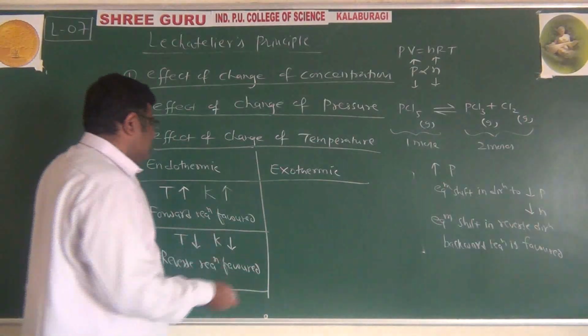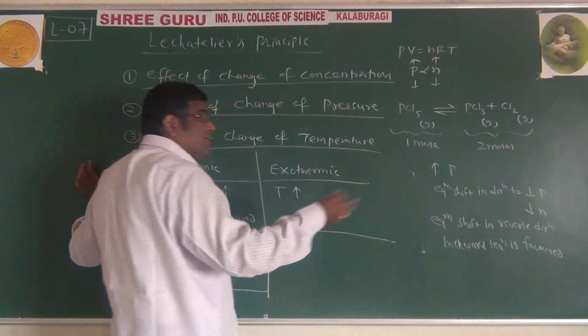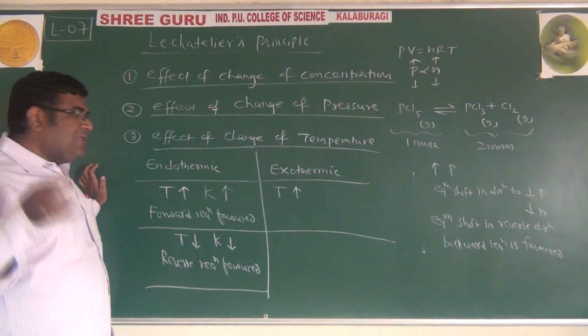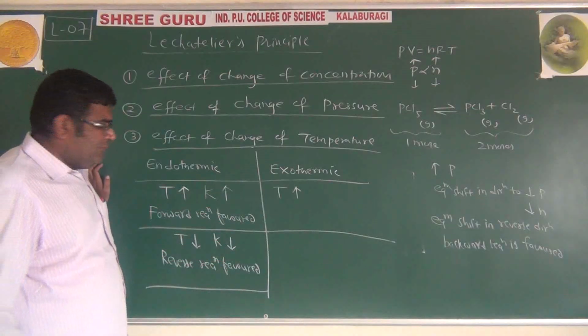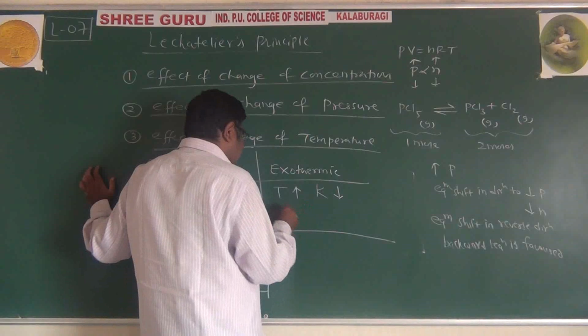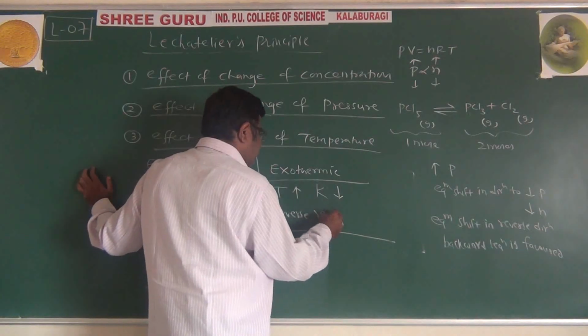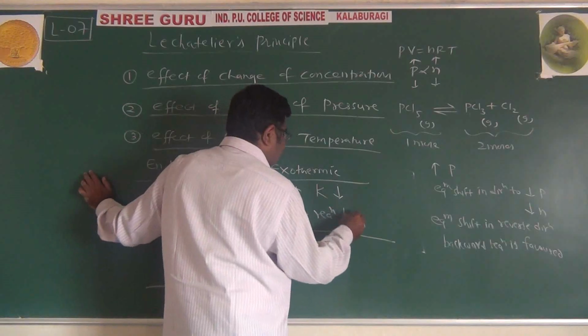The reverse is for exothermic. Increase the temperature. Exo means heat is released. Heat is released and you are giving the temperature. What happened to the rate constant? It will decrease. It will decrease means reverse reaction favored.